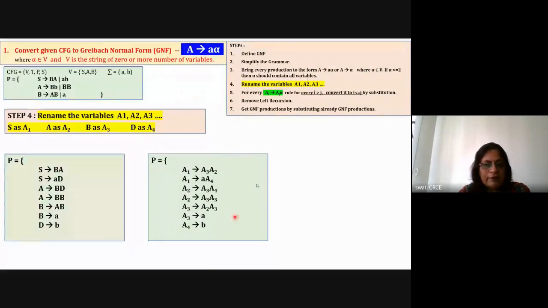Just verify whether there is any mistake. So D is A4, B is A3, A3, A2, A3.